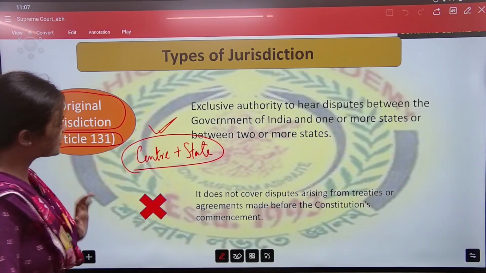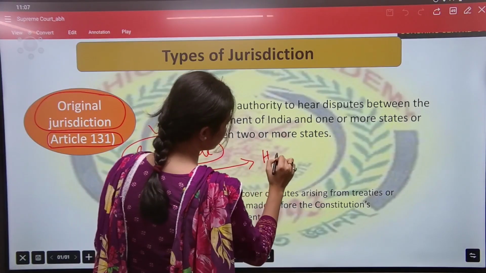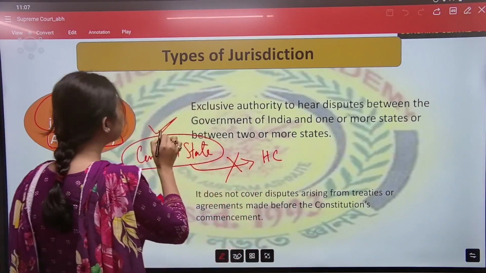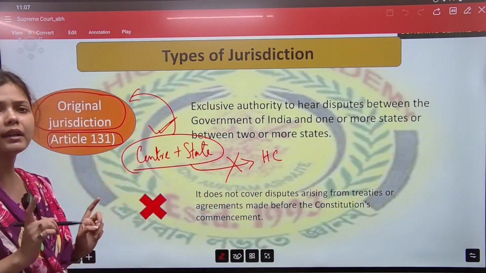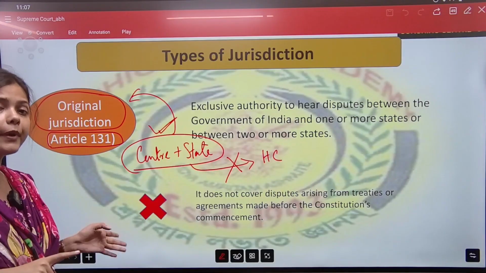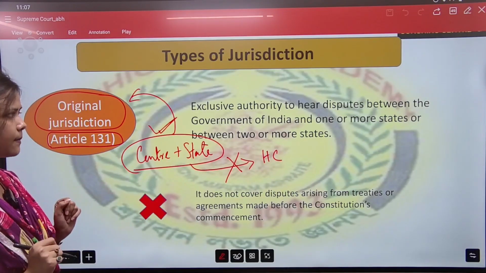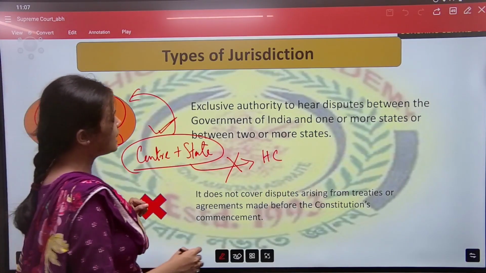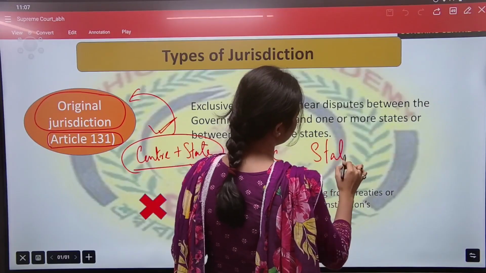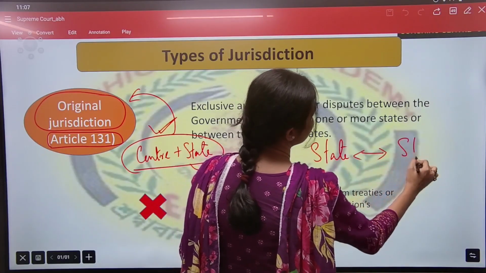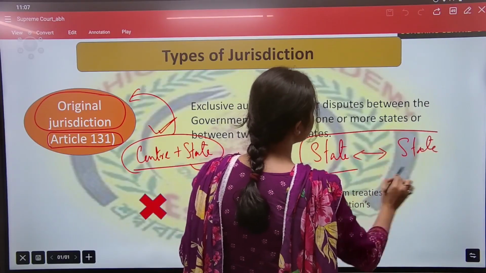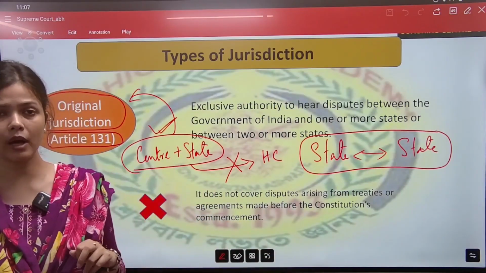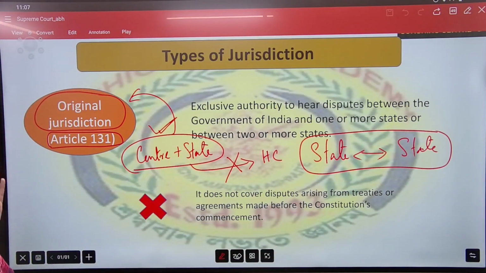That means this dispute will not go to the High Court. Okay, it will directly go to the Supreme Court, and Supreme Court can hear such dispute in their first instance. Okay, then if between two states a dispute happens, then also directly the Supreme Court will hear the dispute.